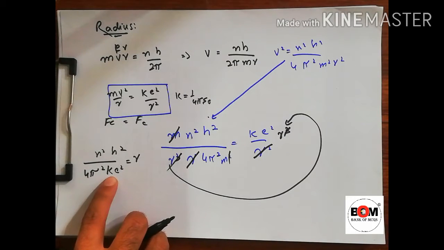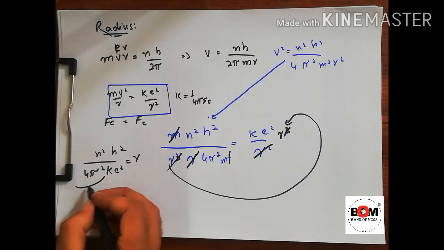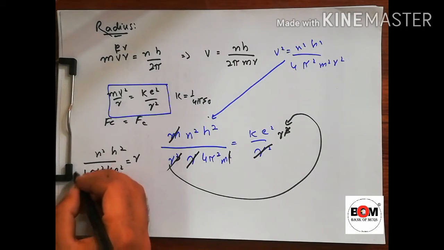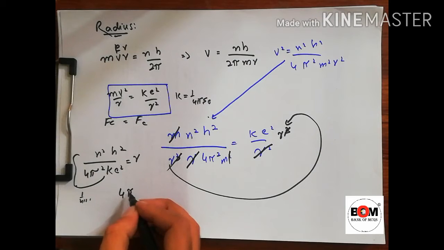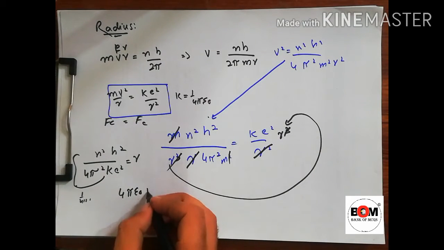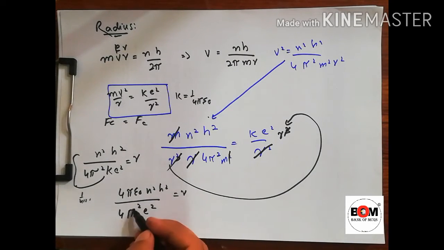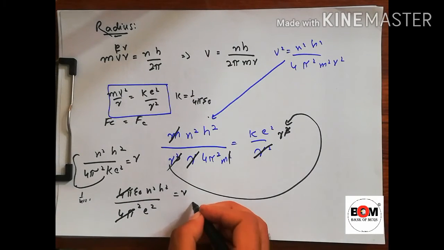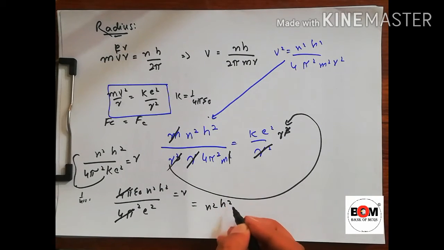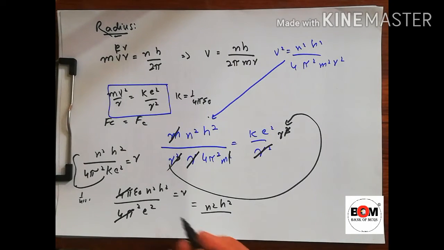Now we know that k is equal to 1 over 4 pi epsilon naught. So putting here 1 over 4 pi epsilon naught, the 4 pi epsilon naught will move upward. So we will get 4 pi epsilon naught n square h square is equal to r, and in the division we will get the same value, 4 pi square e square. So 4 pi cancels with 4 pi, and we will get r is equal to n square h square epsilon naught divided by pi e square.